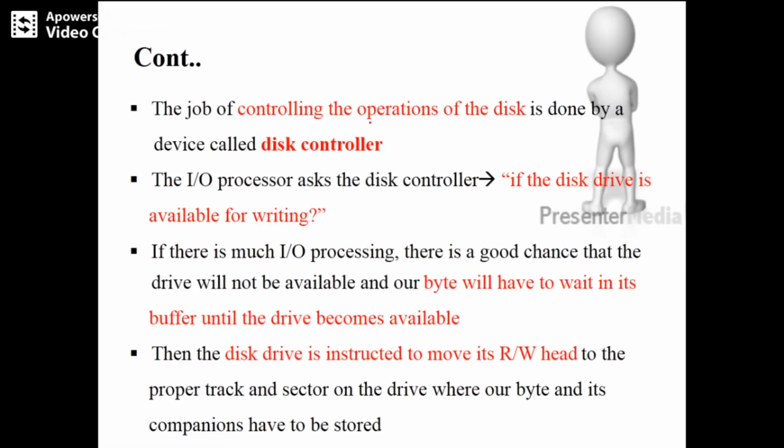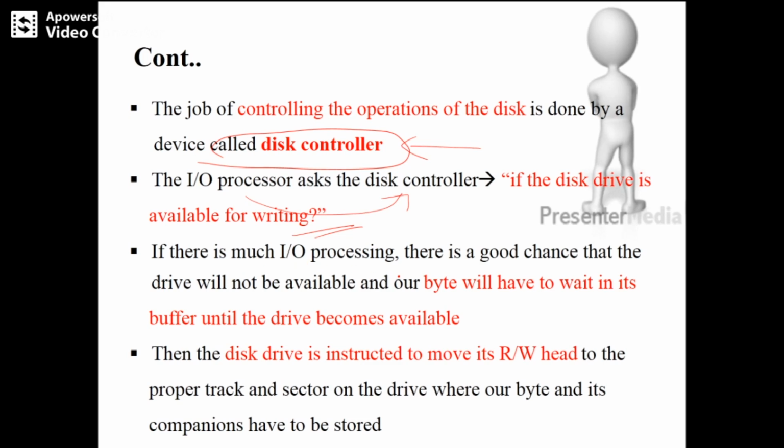Now the job of controlling the operation of the disk is done by a device called the disk controller. The IO processor will assign that job to the disk controller, and it asks the disk controller if the disk drive is available for writing, because the disk controller is going to control the disk. Only if the disk drive is available can we write.